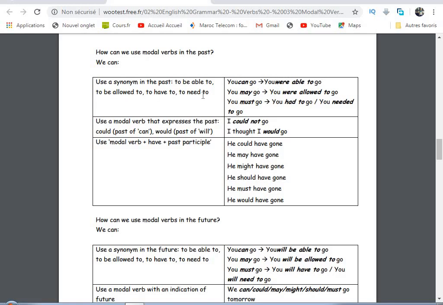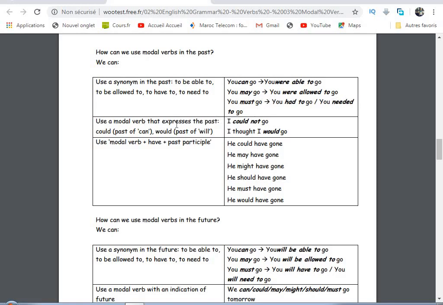To be allowed to: if you may go right now, in the past you were allowed to go. You must go becomes you had to, because we said must is have to. So for "must" we turn it into the past as "had to", or "you needed to". Need, we put it in the past: you needed to go.